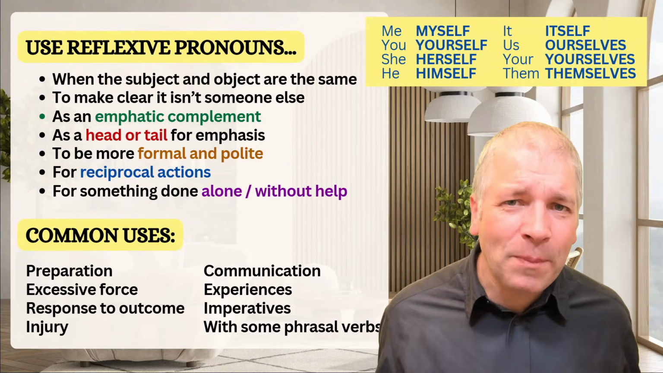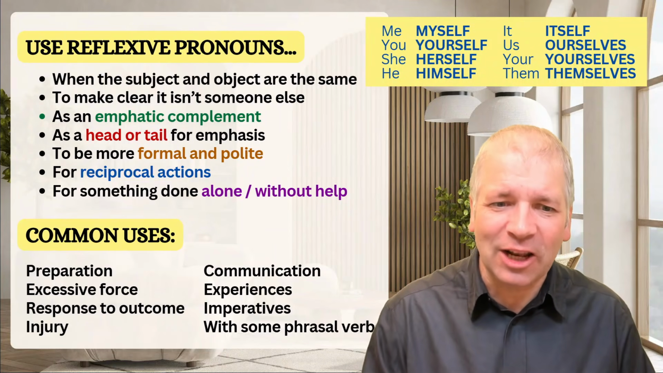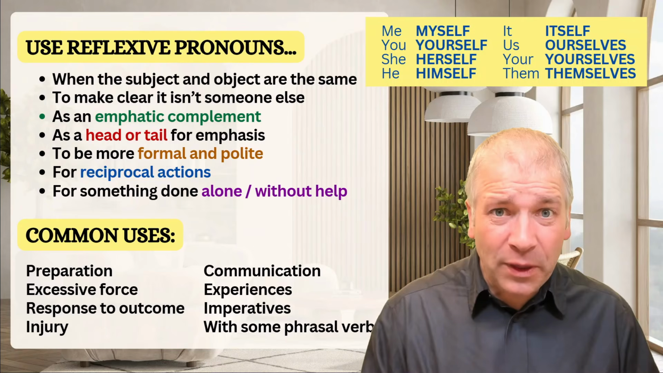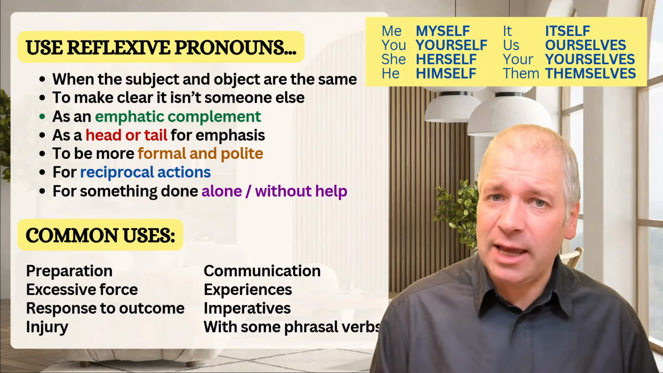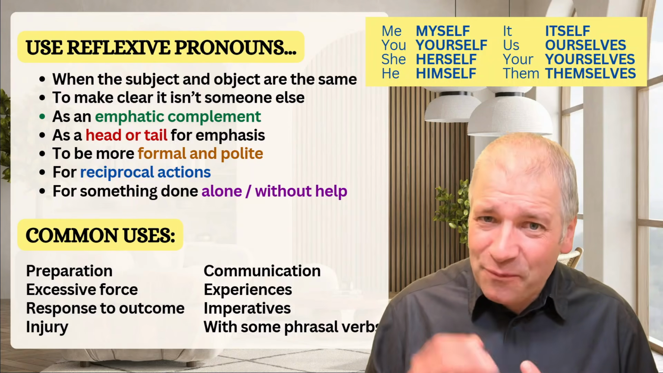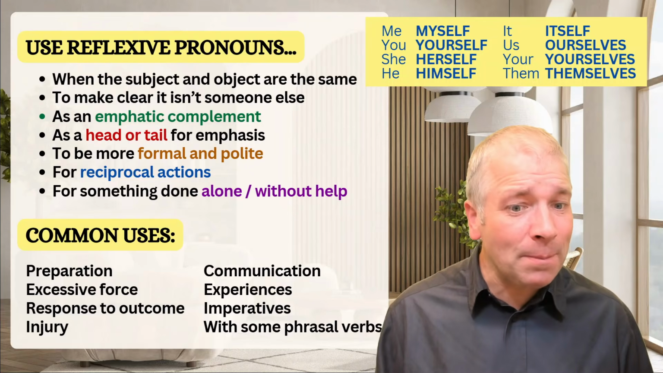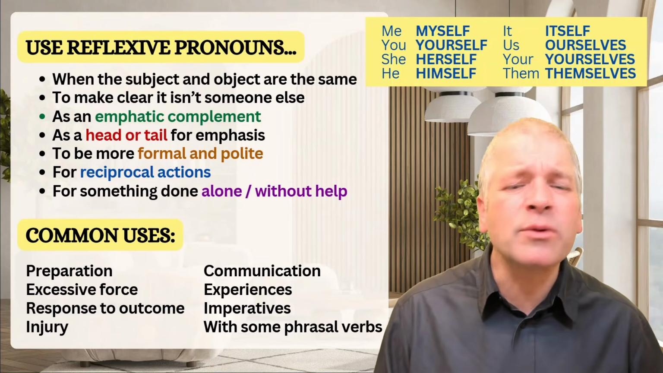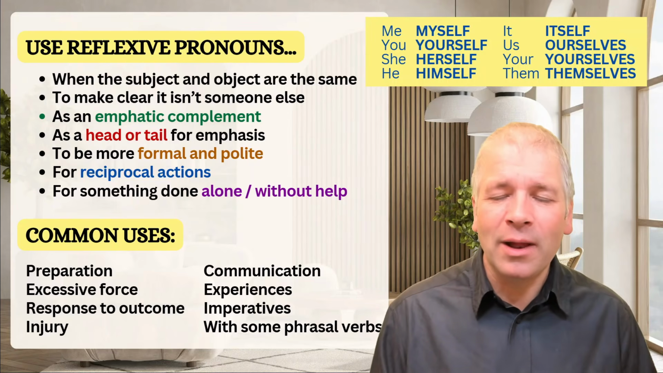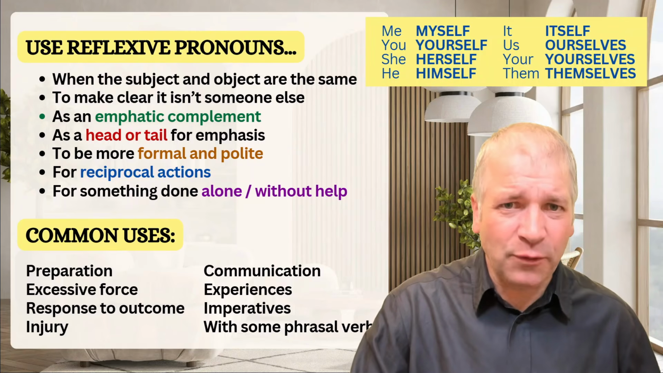So we've talked about how we use reflexive pronouns at an advanced level in English. The most important thing is when the subject and object are the same, but also to make clear it isn't someone else, as an emphatic compliment, as a head or tail for emphasis, to be more formal and polite, for reciprocal actions, and also to show that something was done alone or without help. And there are a number of common uses where a reflexive is often used.